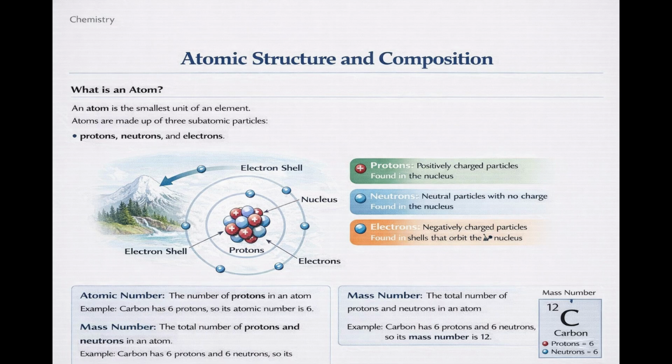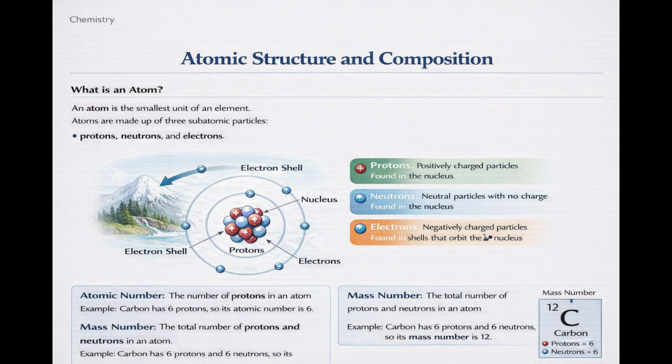The nucleus is the central part of the atom and contains protons and neutrons. It is dense and positively charged. Electrons occupy spaces around the nucleus and are responsible for chemical reactions. The atomic number of an element is the number of protons in its atom. It determines the identity of the element. The mass number is the sum of protons and neutrons in the nucleus.